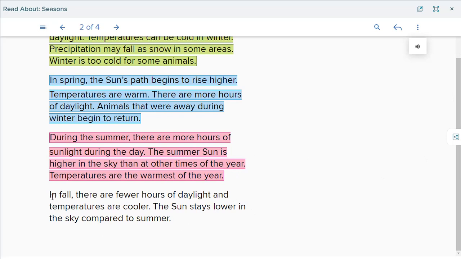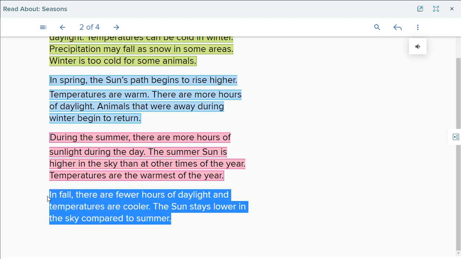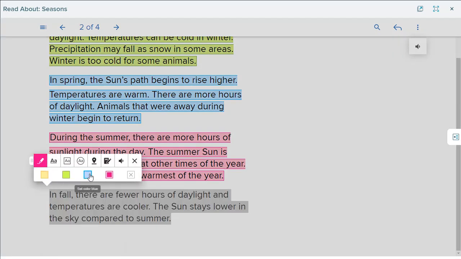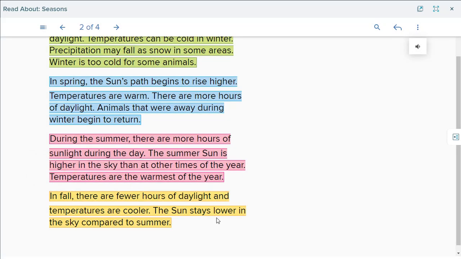Now, the last season is fall or autumn. In fall, there are fewer hours of daylight and temperatures are colder. The sun stays lower in the sky compared to summer. Okay, so let's say that the weather is moderate. It is not very cold like the winter, but it is colder than spring and summer. The day contains fewer hours than the summer.